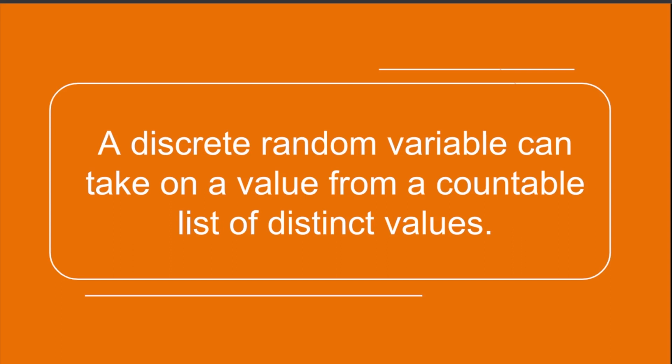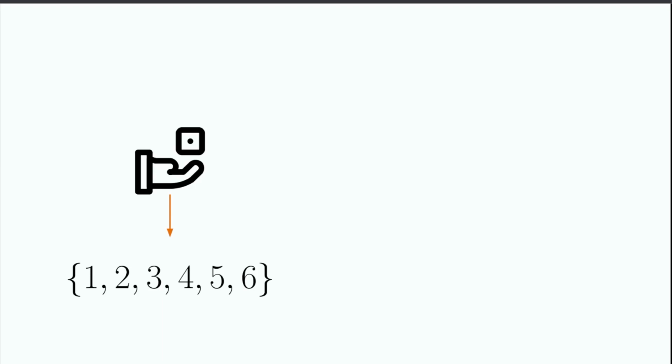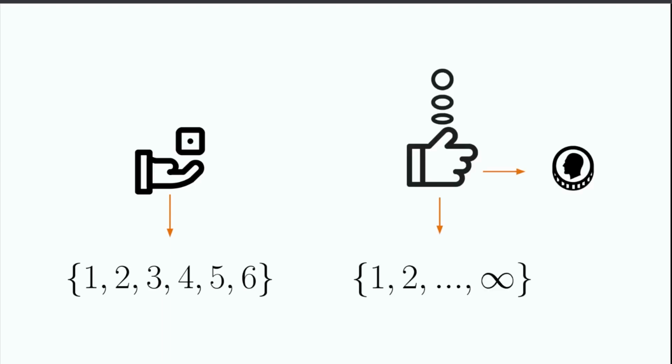Definitionally, a discrete random variable is a random variable that can take on a value from a countable list of distinct values. More examples of discrete variables include the outcome of the roll of a die, which only has 6 options, or how many times you would have to flip a coin before it comes up tails. Sure, it has a 50% chance of happening on any single toss, but there is no guarantee that it will happen by your first, second, third, 10th, or even 1,000,000th toss. Because we can individually list out and count the number of possible tosses, this is still a discrete event, even though there are infinitely many possible outcomes.